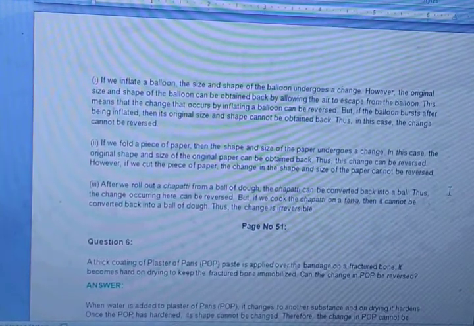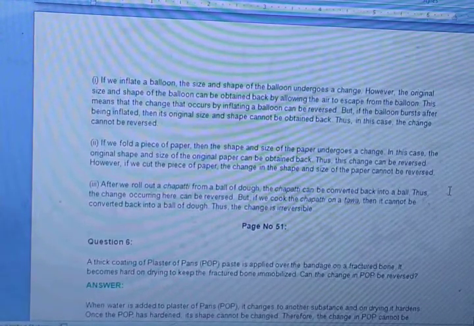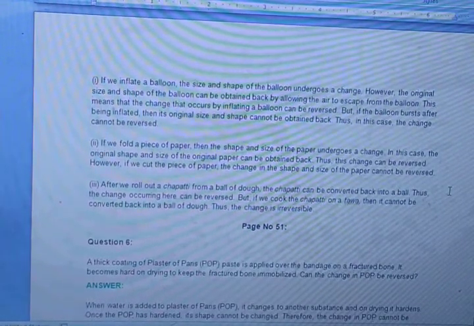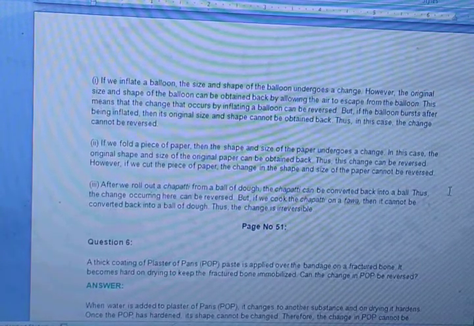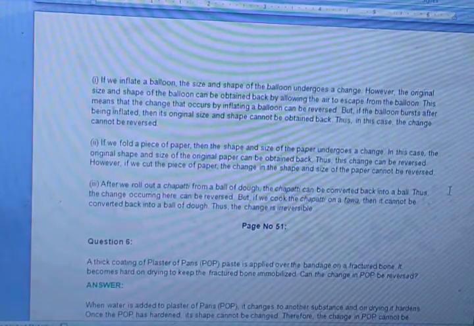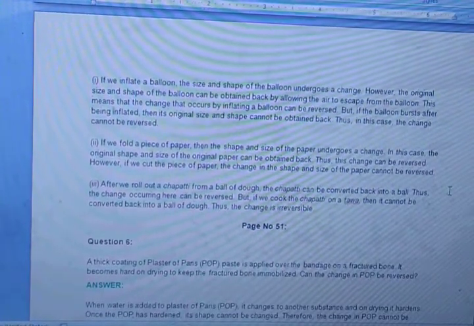But if we cook the chapati on a tawa, then it cannot be converted back into a ball of dough. This cannot be changed, so it is irreversible. If your mama is cooking chapati, before cooking she first puts the dough, and after the dough becomes chapati. So if she wants to make the chapati into dough again, before cooking it can be changed.